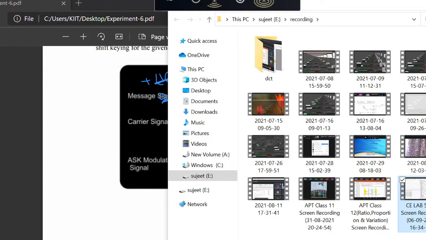So ASK signal, binary ASK signal can be generated by applying the message signal in the unipolar form, and the sinusoidal carrier signal, both given to a multiplier, and we can generate a binary ASK signal, which we have just now seen. And you can see here, we are transmitting each bit at a time. Bit 1 by Ac cos 2 pi fct, then bit 0 by 0 volt, again bit 0 by 0 volt, bit 1 by Ac cos 2 pi fct.